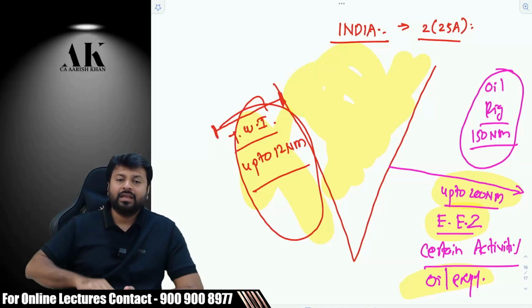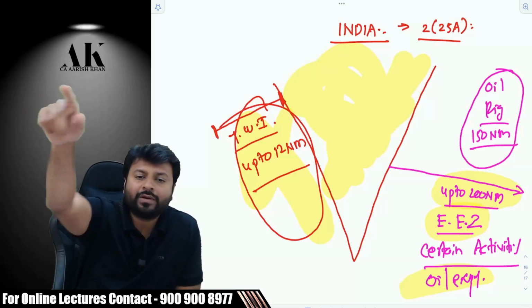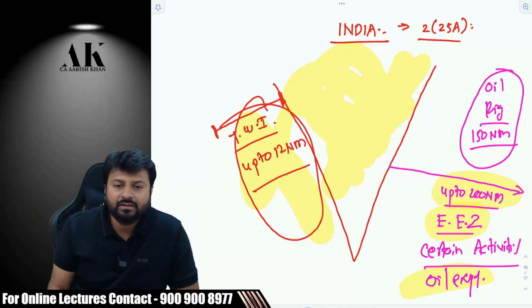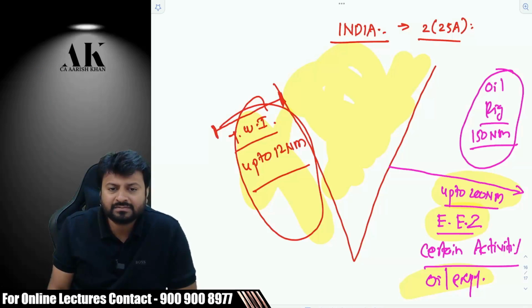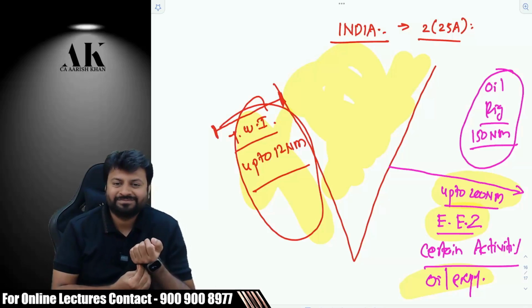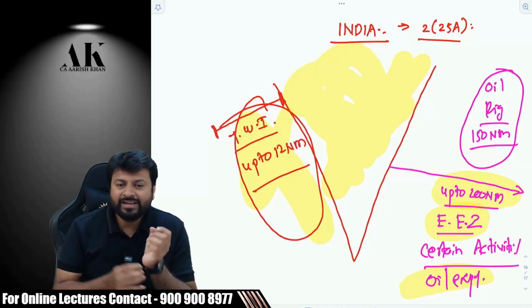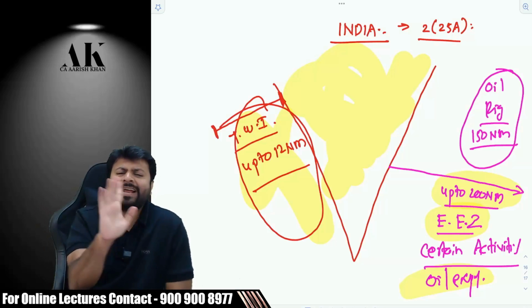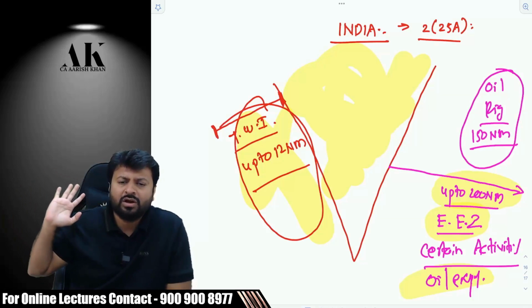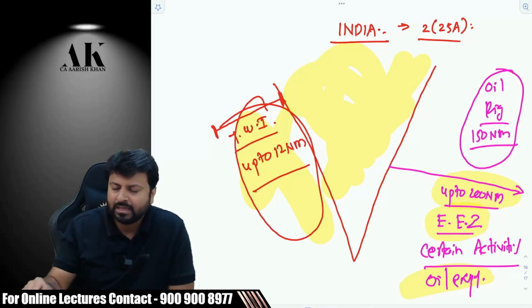For example, I'd like to ask you a question. Suppose I go to 120 nautical miles and do fishing activity, will it be part of India? No, because that is not covered in the exclusive economic zone. Are you clear? In the exclusive zone up to 200 nautical miles, only one activity is covered. That is exploration of oil and natural gas, whatever you explore inside the sea. Okay. So this is what the definition of India is all about.